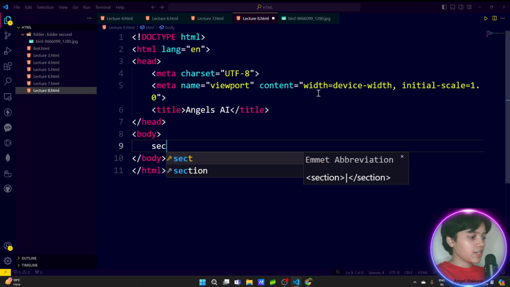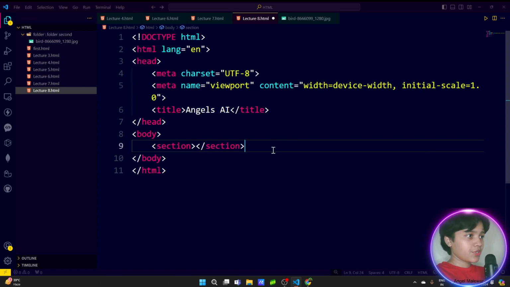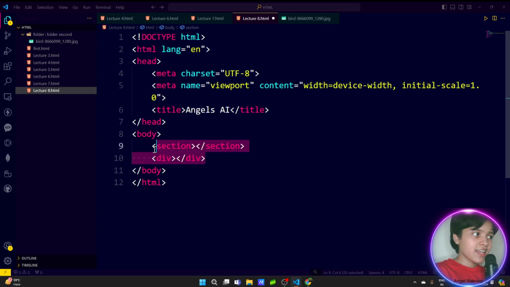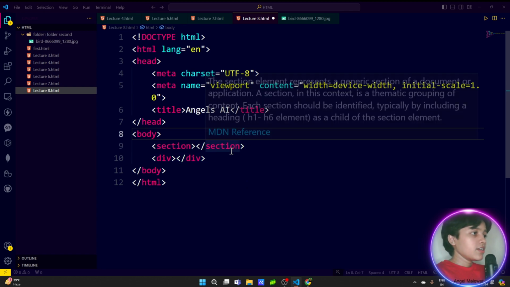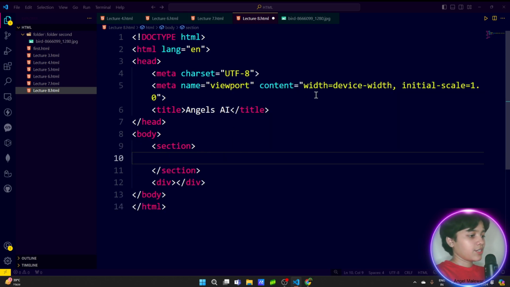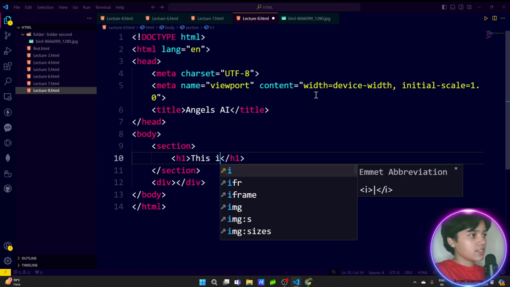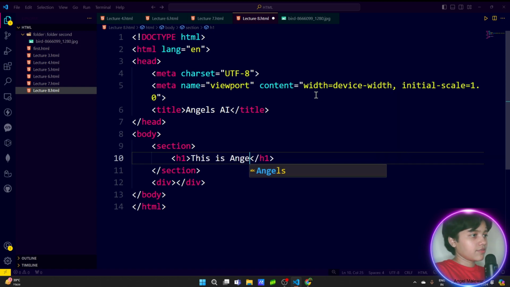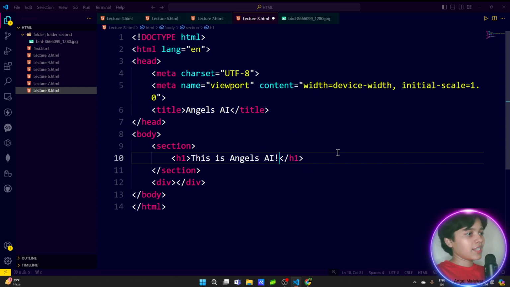In the body, for creating a section you have the section tag, and for creating a division you have the div tag. These two tags are very important for you as a developer to create websites from scratch. In the section you can add anything, like an h1, and in the h1 write this is Angels AI, or inside a div you can have the same code.